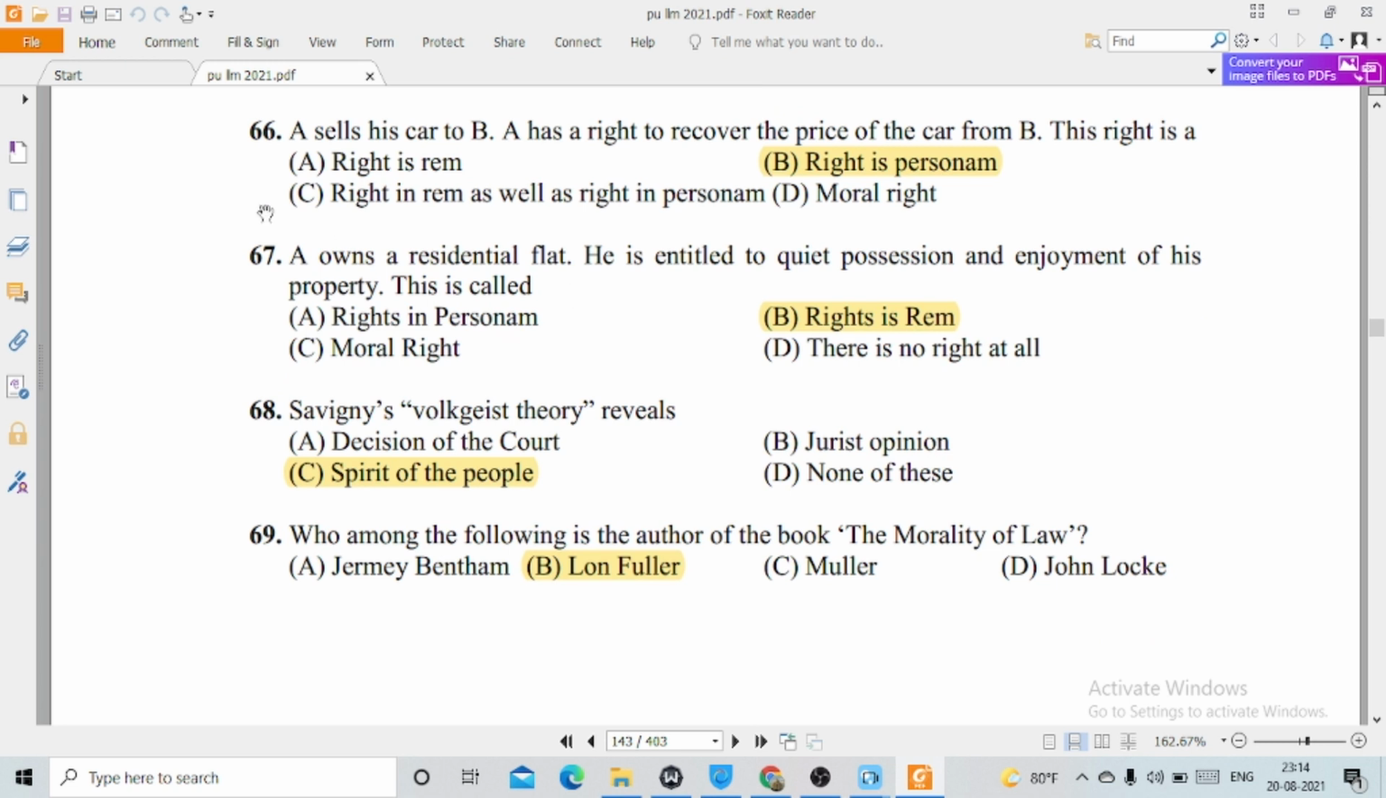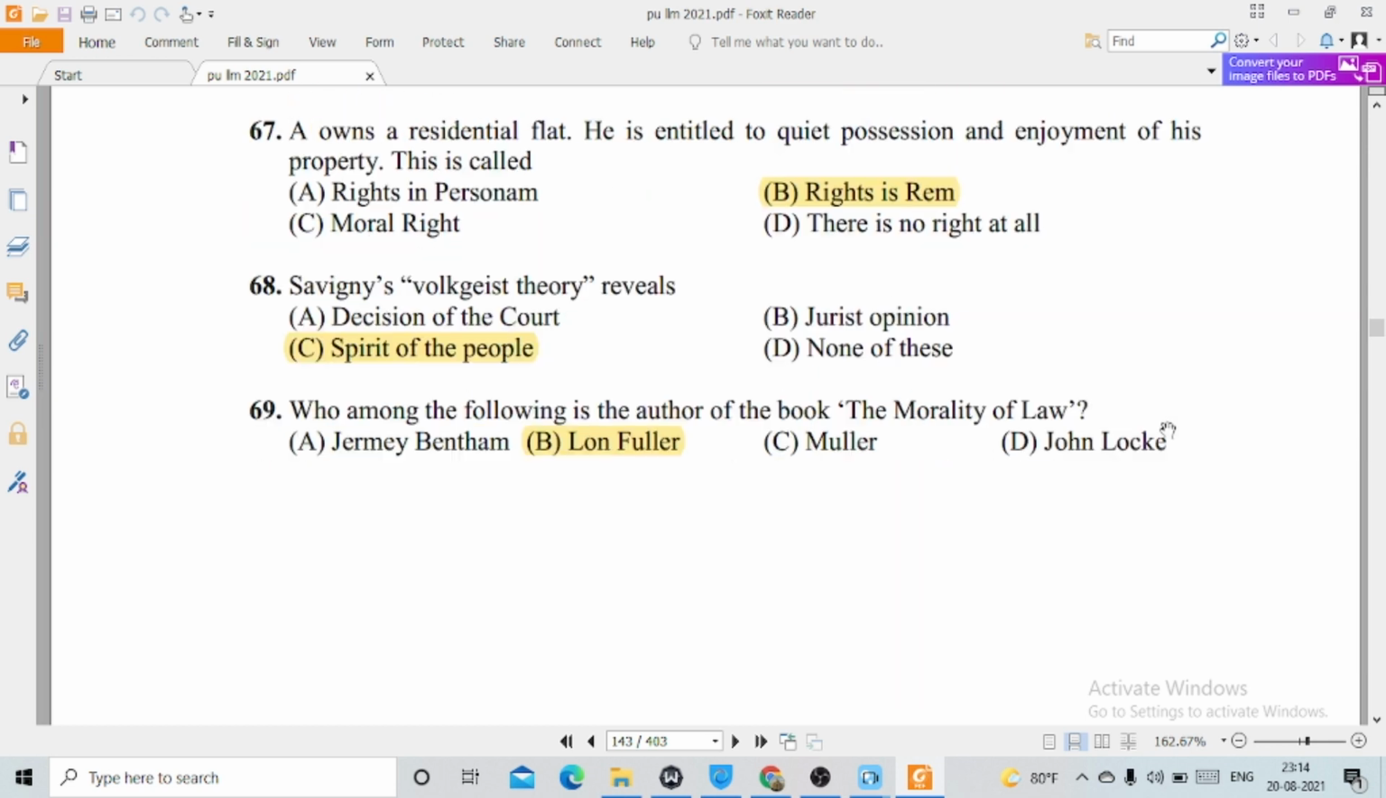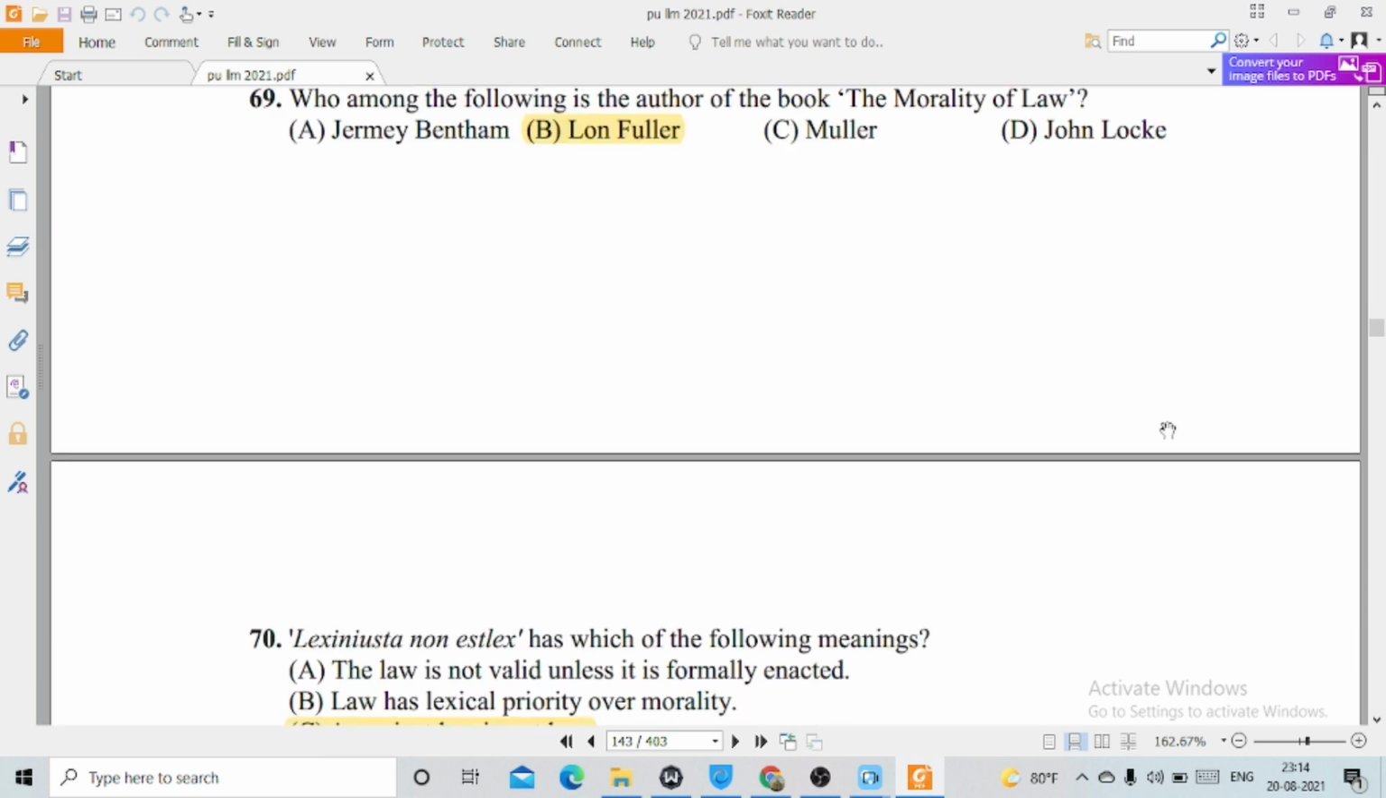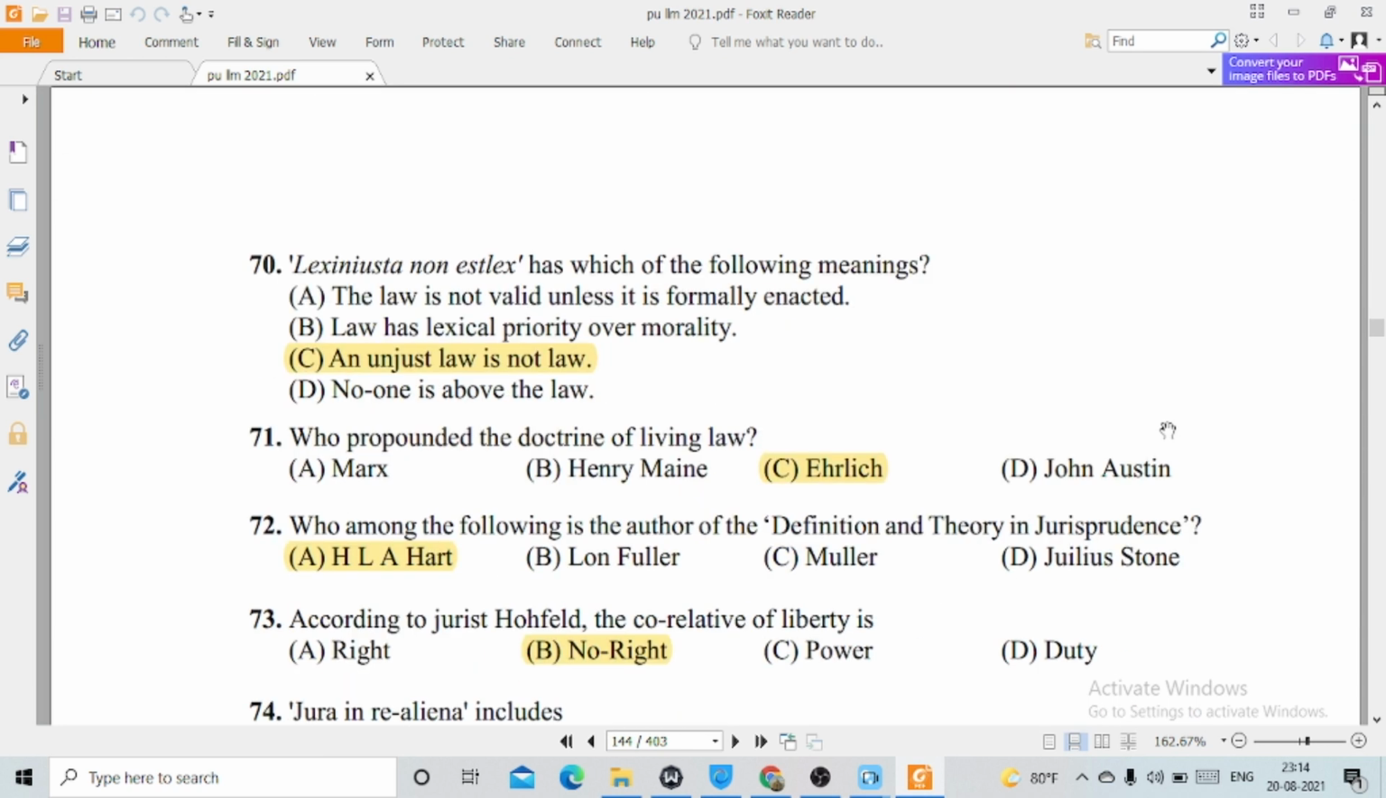68, Savigny's Volksgeist theory reveals option number C, spirit of the people. 69, who among the following is the author of the book The Morality of Law? This is option number B, Lon Fuller. 70, lex injusta non est lex, which of the following meanings? This is option number C, an unjust law is not law. 71, who propounded the doctrine of living law? This is option number C, Ehrlich.